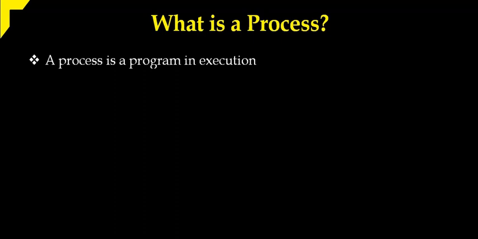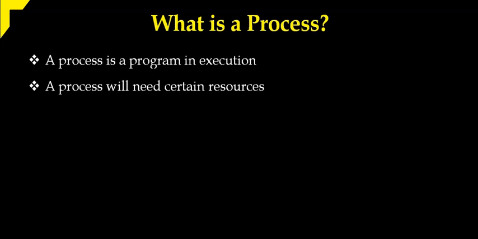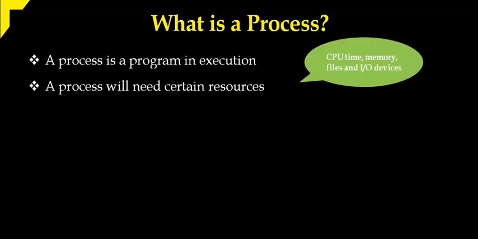When you try to execute that program, what happened? That program is loaded from hard disk to primary memory. That means the program is in execution. So, the executing program is called a process. And every process needs certain resources. While executing a program, definitely that program needs certain resources. What are the resources? The resources might be CPU time, memory, files and IO devices.